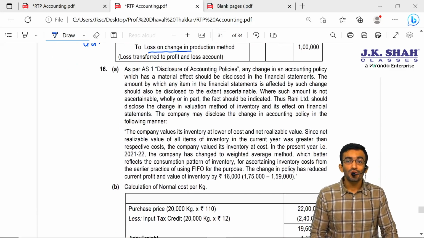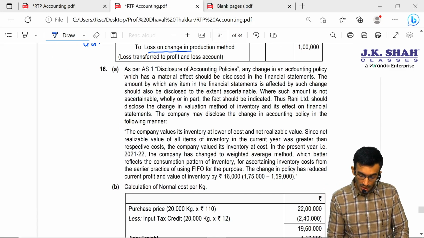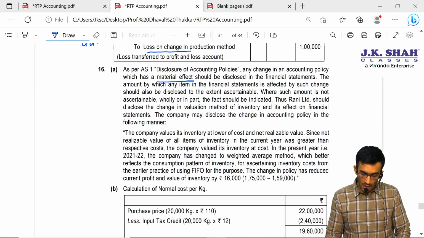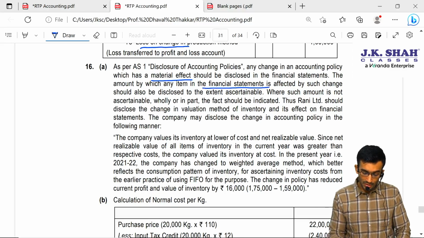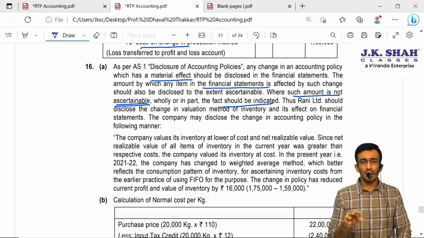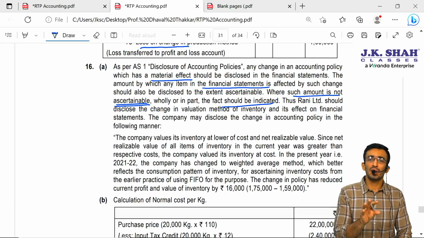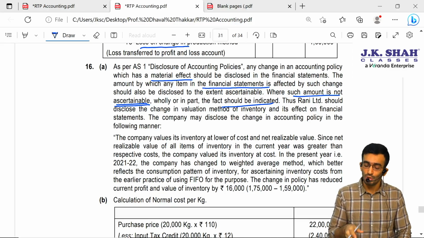As per AS1, disclosure of accounting policy, any change in accounting policy which has a material effect should be disclosed in the financial statement. The amount by which any item in the financial statement, that is nothing but the general purpose financial statement only, is affected by such change should also be disclosed to the extent ascertainable. Where such amount is not ascertainable, wholly or in part, the fact should be indicated. Now this is ideally the first para, that is the provision of that particular standard which we have to mention, which is related to this question.